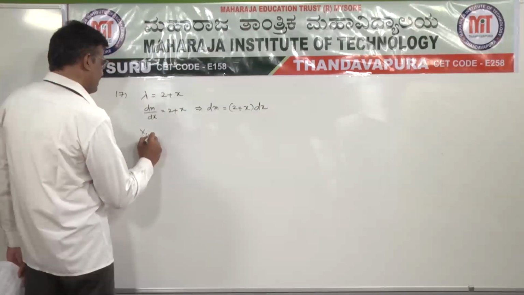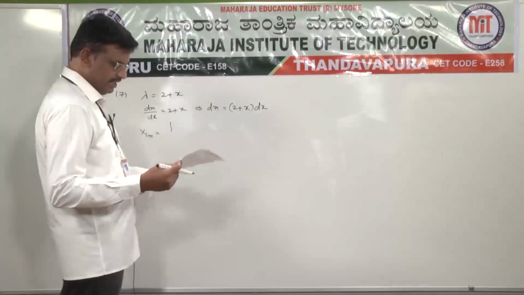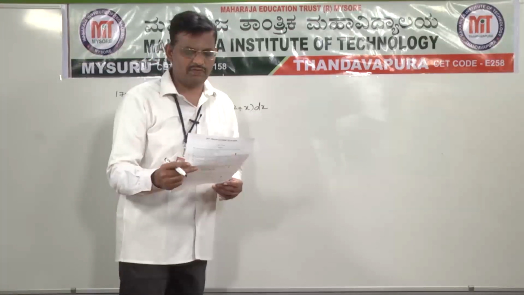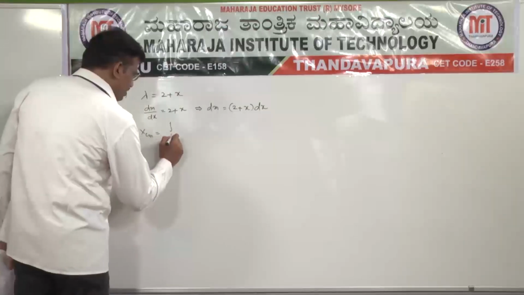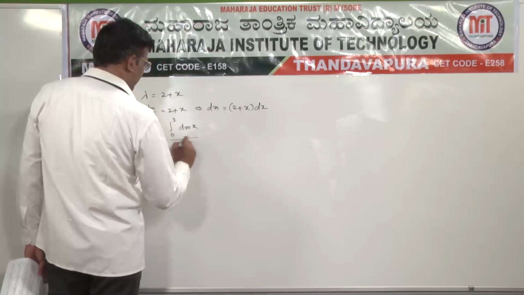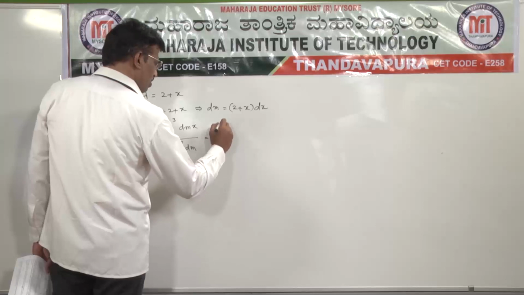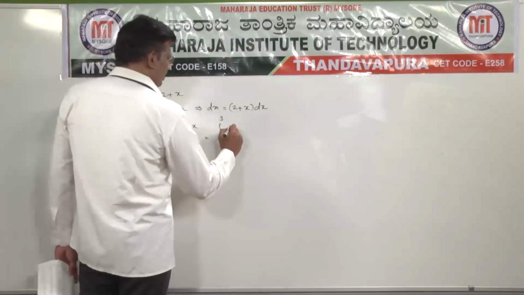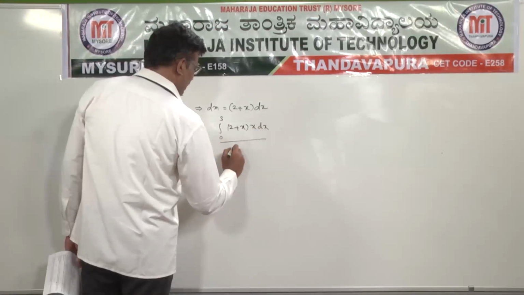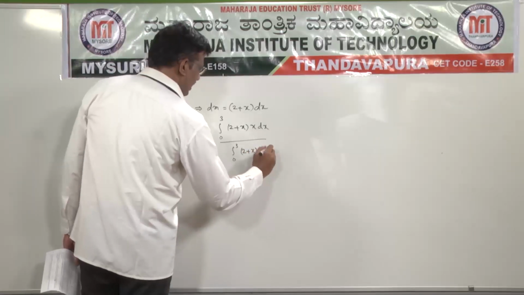We know that xcm is equal to integral, and it is clearly mentioned in the 17th question, linear density of the rod of length 3 meters. So limits 0 to 3. Integral 0 to 3 of dm into x divided by integral 0 to 3 of dm, that is equal to integral 0 to 3 of (2 plus x) into x dx divided by integral 0 to 3 of (2 plus x) into dx, the dm value.